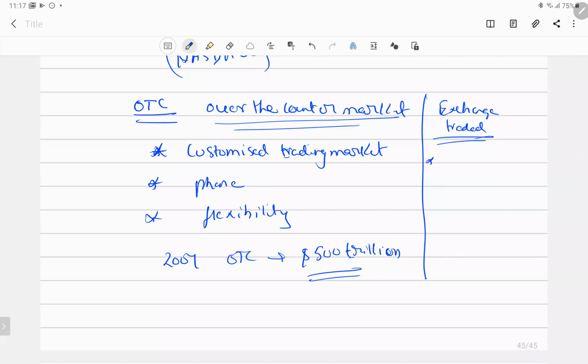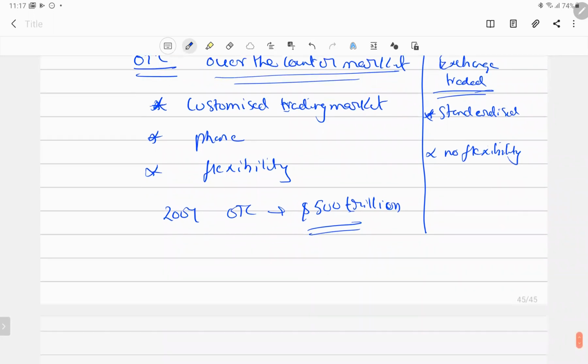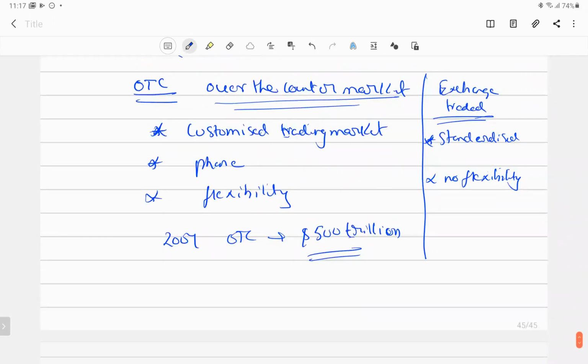Those are standardized in nature. You cannot flexibly quote a price as per your needs, but in OTC you have the flexibility to quote. In the exchange, the standardized price is there, no flexibility. Whatever rate the exchange lists for your stock prices, at that rate you have to enter the contract with the other party. That is the main context here. So the OTC is more flexible in nature, while the exchange traded market has done business of only 100 trillion. A lot of restrictions are there when we go to an intermediary called the stock exchange.